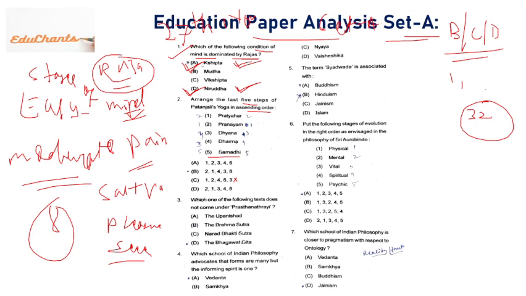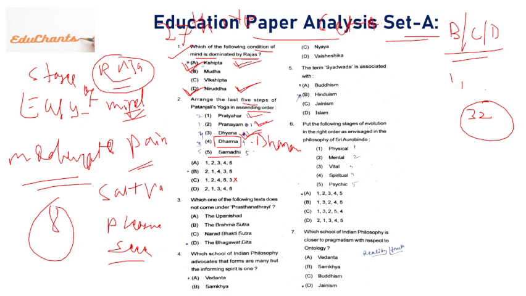Now dhyan dharana, there is a printing mistake. Dharma is not a step, it will be dharana, right? So first you will find that pranayam will be the first, right? Then will come pratyahar, right? Pranayam, pratyahar, then dharana, then dhyan, then samadhi.